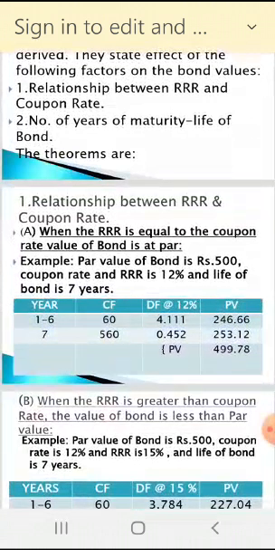In that first theorem, there are parts 1A, B, C. A is: when the required rate of return is equal to the coupon rate, the value of the bond is at par. The example is given for a 500 rupees bond, and we calculated that when both are equal, the value is also equal, 499.78, approximately 500. This is the first theorem that we discussed.